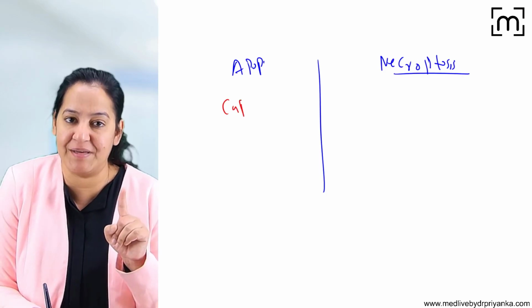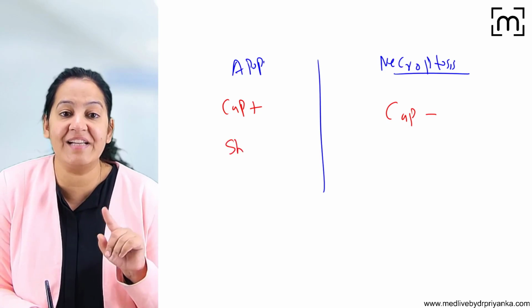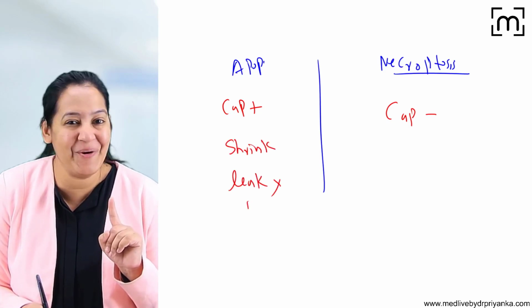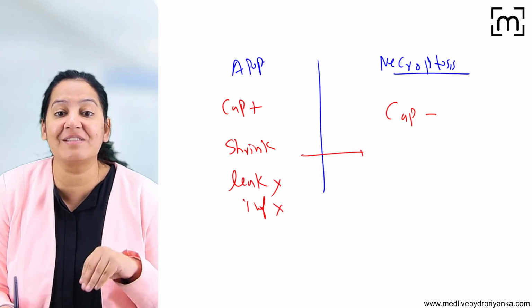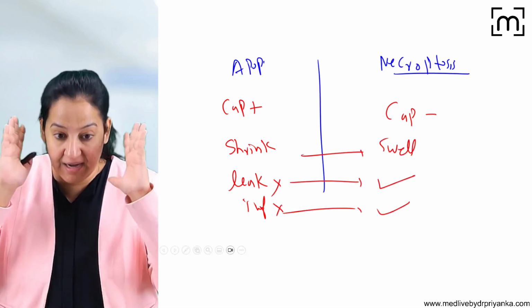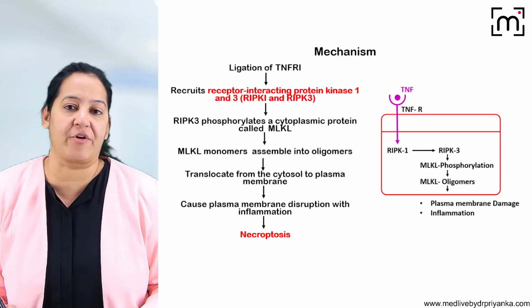So say here caspases are always involved. Here caspase involvement is not there. Here the cell shrinks, and that's why no leakage and no inflammation. Here the cell swells like the necrosis, so leakage is there, inflammation is there. Learn the differences. You get a short note on that. Now tell me the mechanism of necroptosis.